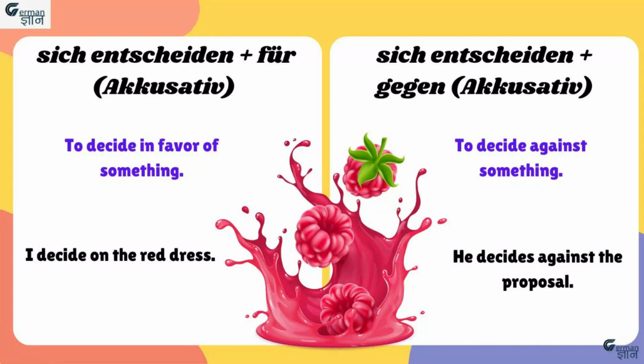Next verb is sich entscheiden and the preposition is für. Sich entscheiden für means to decide in favor of something. In this case, the object will be accusative. And the example is ich entscheide mich für das rote Kleid means I decided on the red dress. Next is sich entscheiden and preposition is gegen. Again, the object will be accusative and sich entscheiden gegen means to decide against something. For example, er entscheidet sich gegen den Vorschlag means he decided against the proposal.